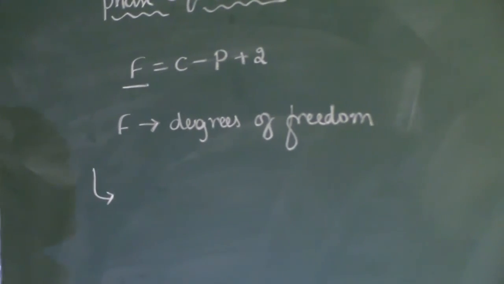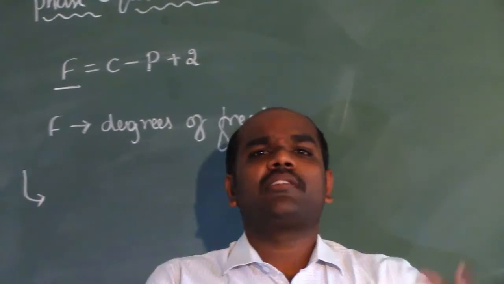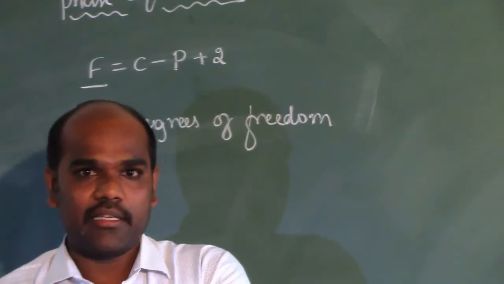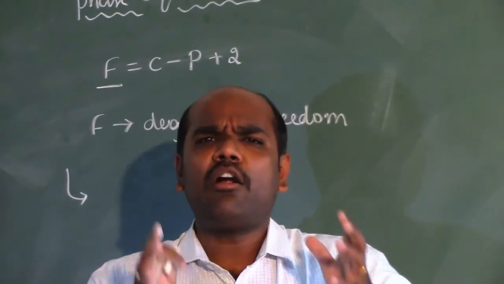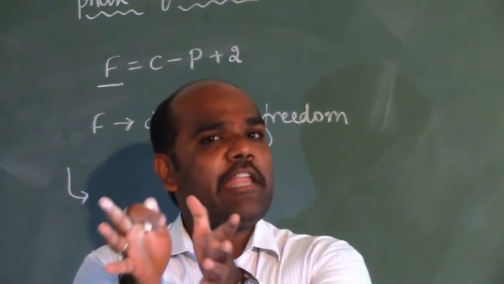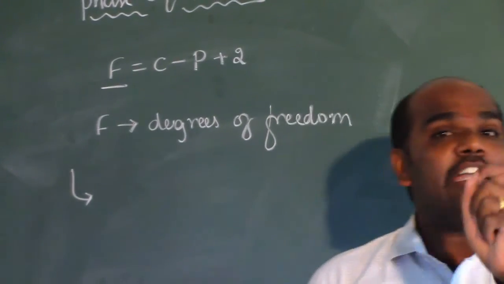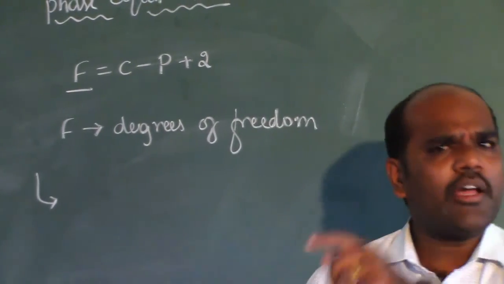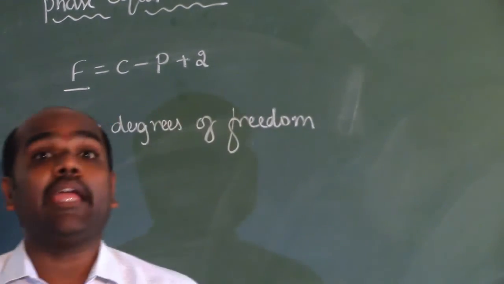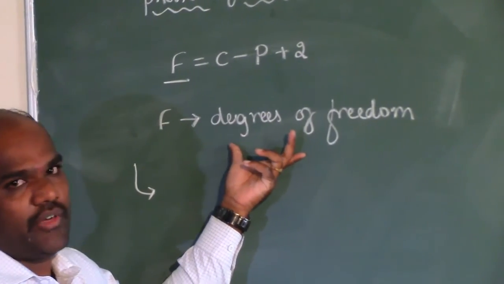Degrees of freedom is simply this: if you consider a system, there will be a certain definite number of phases and a certain definite number of components. But in order to specify that particular system, how many independent variables are required? Those independent variables that are required to specify the state of the equilibrium system are simply regarded as degrees of freedom.